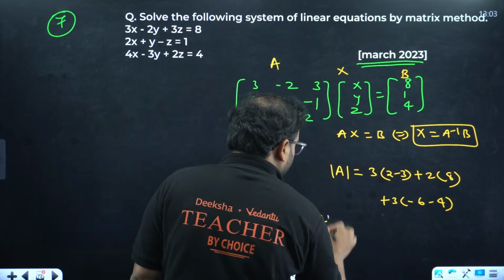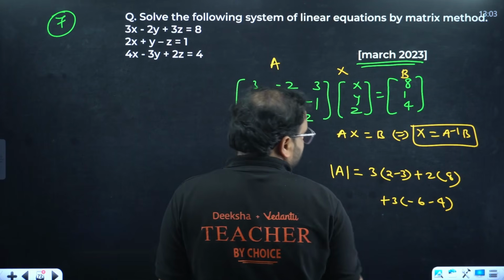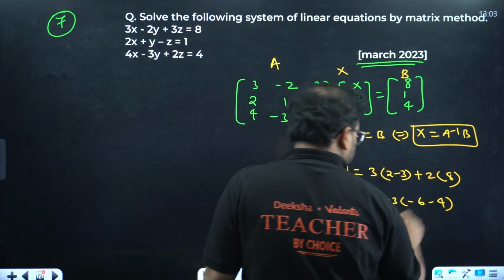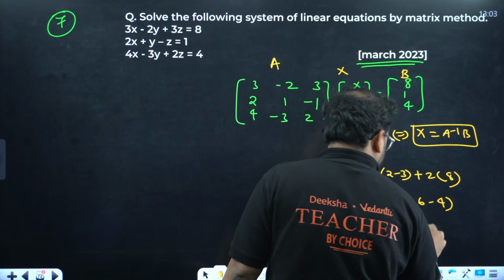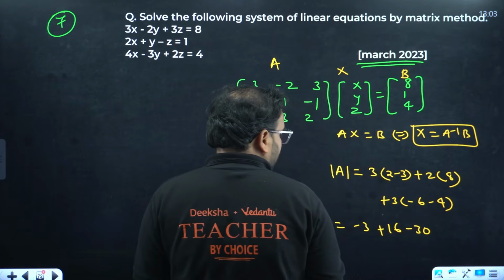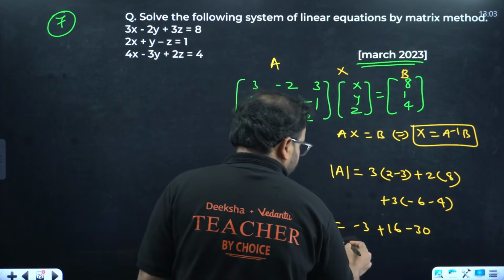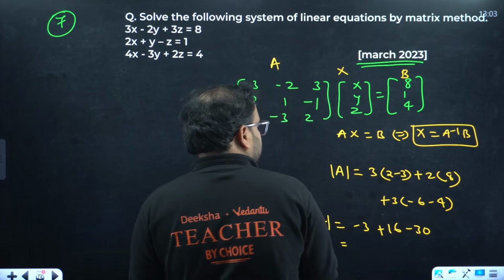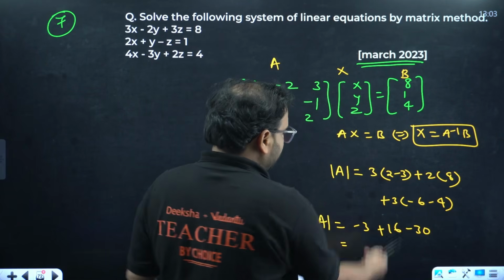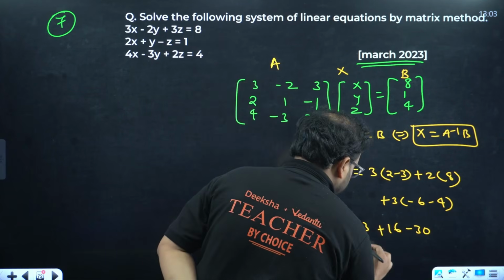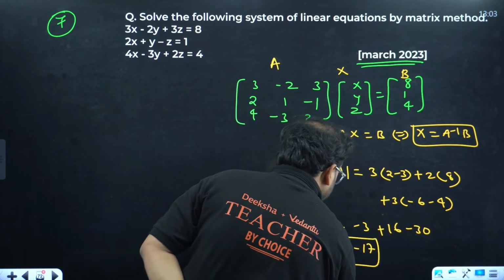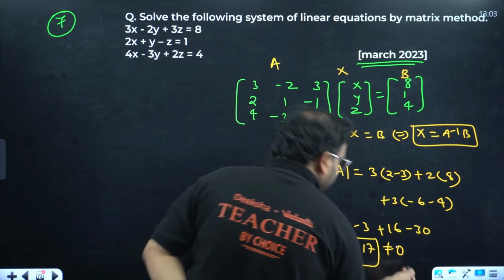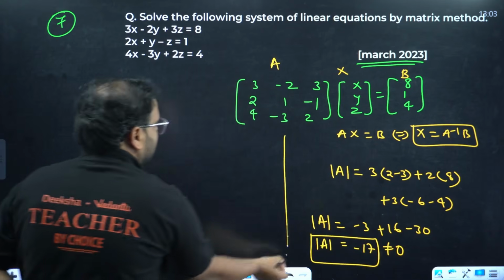Determinant of A is coming as 3 into minus 1, that becomes minus 3, that becomes 16. And over here we have minus 30, right? So we have 13 will be this, that becomes minus 17. Determinant of A is coming as minus 17, which is non-zero, means of course inverse will exist. What is the next step?